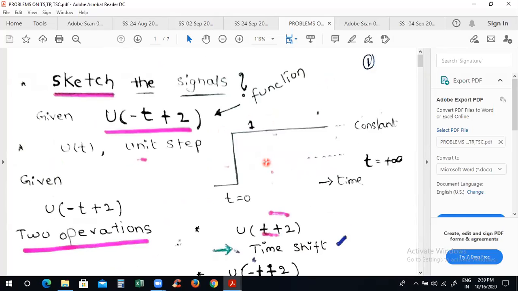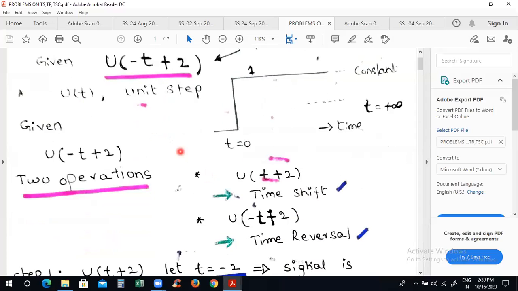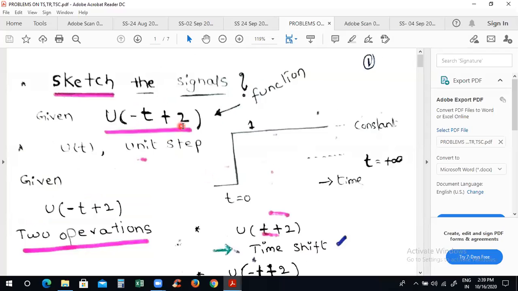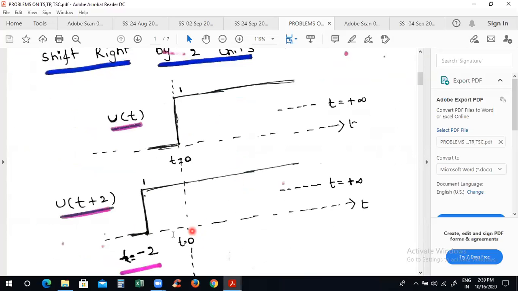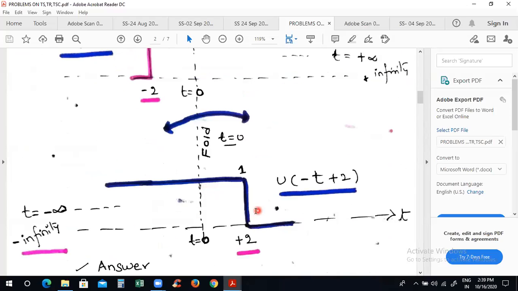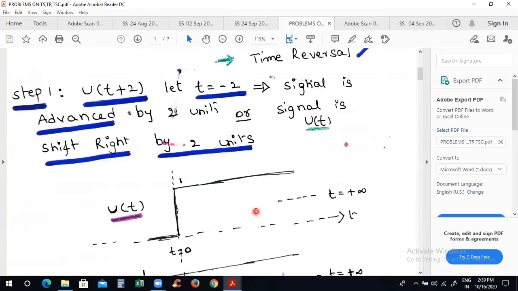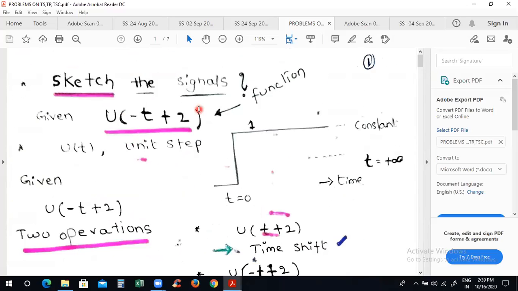So u of minus t plus 2. See, time reversal property is there, time shifting property is there. And whatever this unit step function, first it has to shift to -2, then you have to apply reversal. First your signal is shifted to -2, then it is time reversed. He will give you certain type of question. He will give you u of minus t plus 2. Please remember what is u.